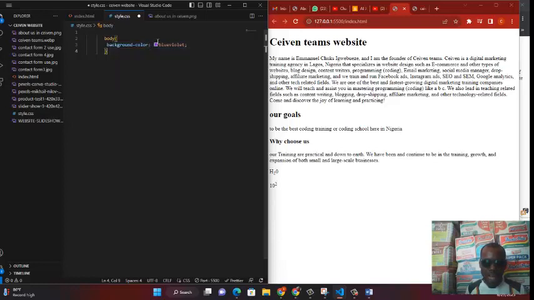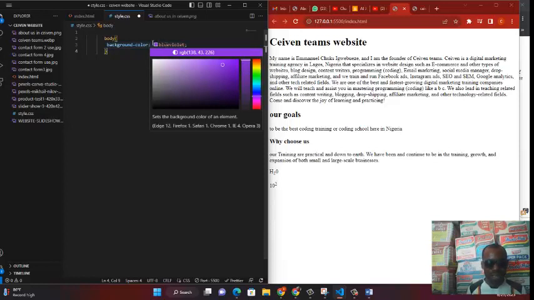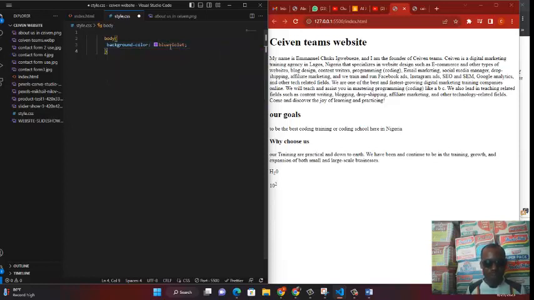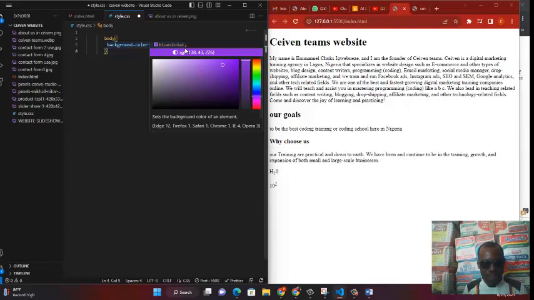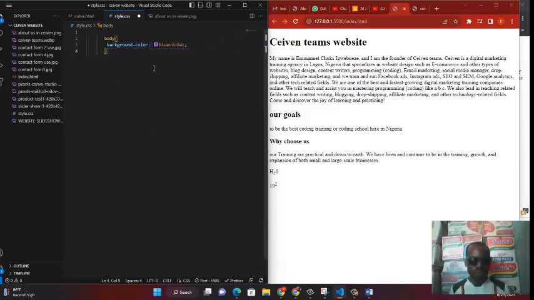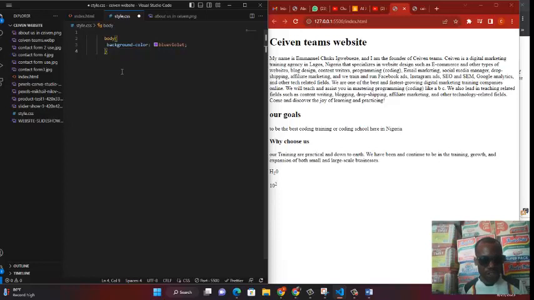And once that is done, once you put your colon, whatever comes up here is the value to the property. And the value must end with what? Semicolon. This is the base of CSS. This is what you should know in CSS. This is what you should never ever forget in CSS. So if you're able to do this, let's now see if it works. So do your Ctrl S for save. Okay, Ctrl S for save.